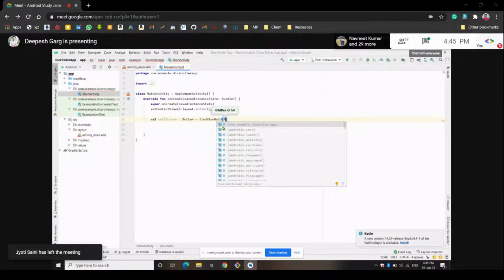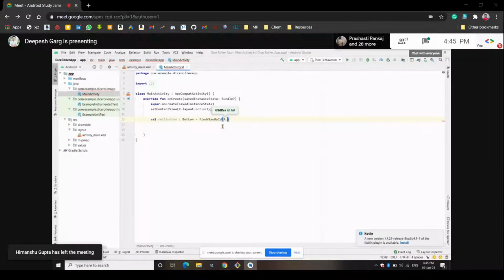So how will it find the ID? It will find the ID from the R, which is called resource. We will add a dot, and write R.id.button. Through this keyword and this argument, it will find the button where it is located in your UI.